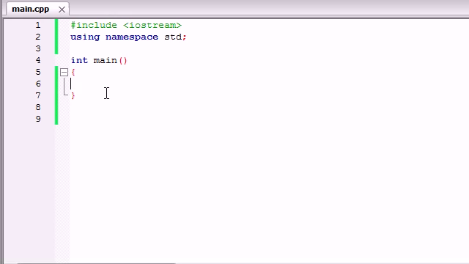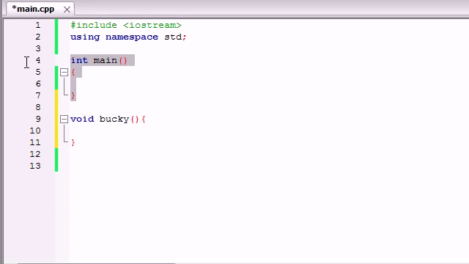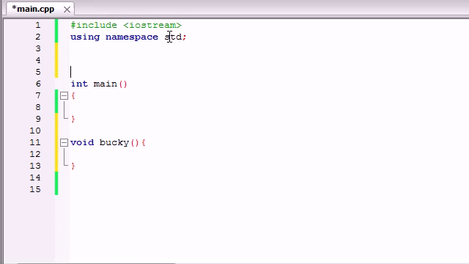So let's go ahead and first let me build another function aside from main. I'm just going to build another function called Bucky, and we won't even have it do anything yet. So right now we have two functions, main and Bucky. They're both good to go. So sometimes people build variables inside a function like int x and set it equal to 10. Well, let's go ahead and make some interesting variables. I'm tired of x. So int tuna and set it equal to 69.